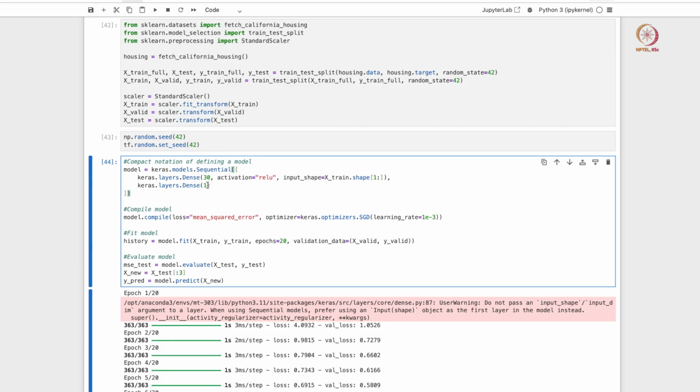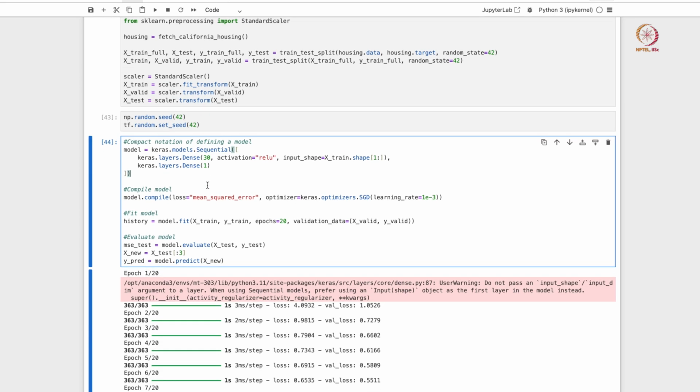So we just have a value of 1 here, and there are no activation functions in the output, because in regression models we typically do not need activation functions unless we really need to create some kind of bounded predictions. So we want the minimum value that our model predicts to be a certain number, the maximum value to be a certain number, right. And then we compile the model. The loss that we are going to track is mean squared error. We do not really need any other metrics to track.